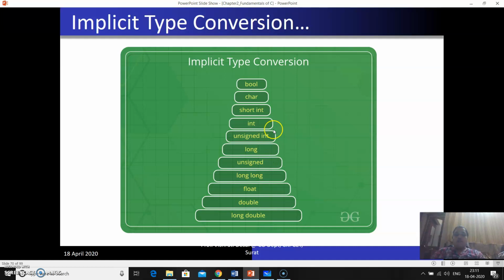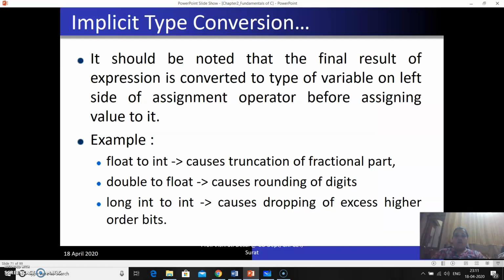This means internally your compiler can convert integer to unsigned integer, or integer to float, and float to double. But it cannot convert double to float, or float to integer. If such a conversion happens, then what happens? Let's see. Here is the example.